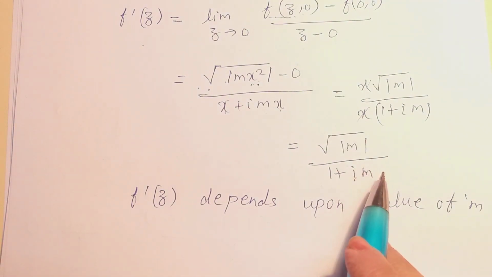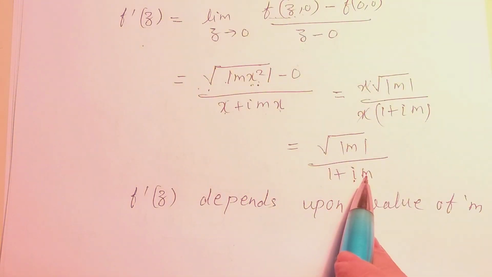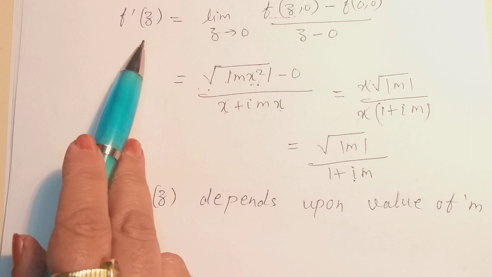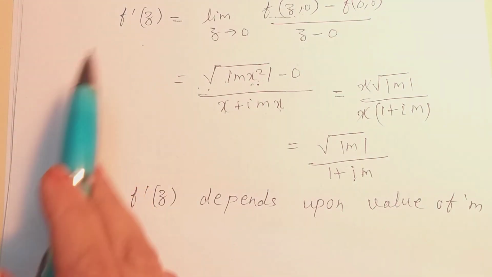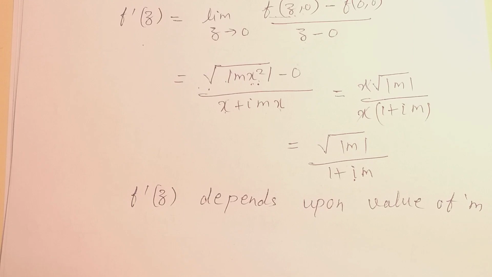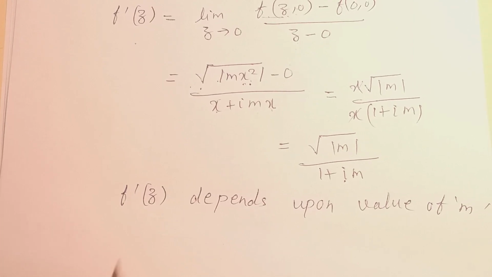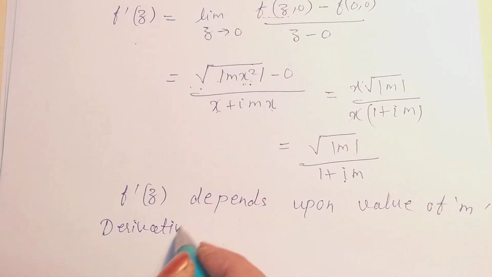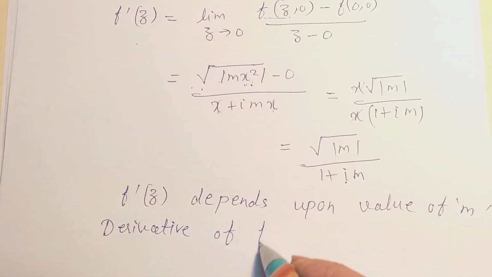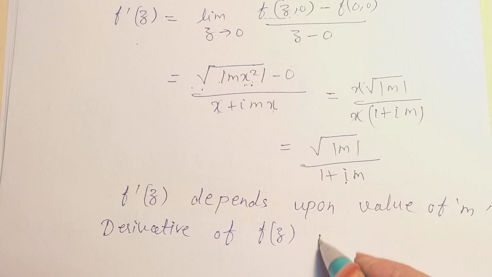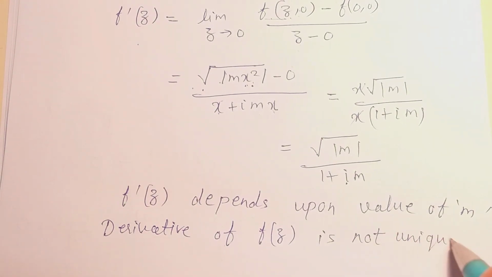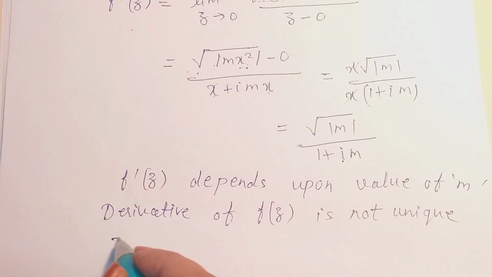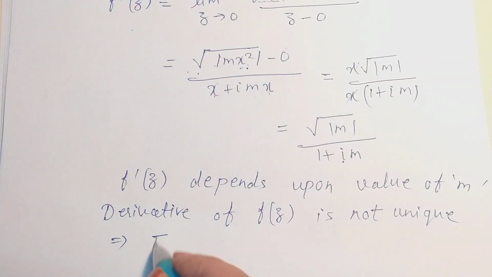If we change the value of m, the value of the derivative will also change, but our derivative should be unique for an analytic function. So we can say the derivative of f(z) is not unique.